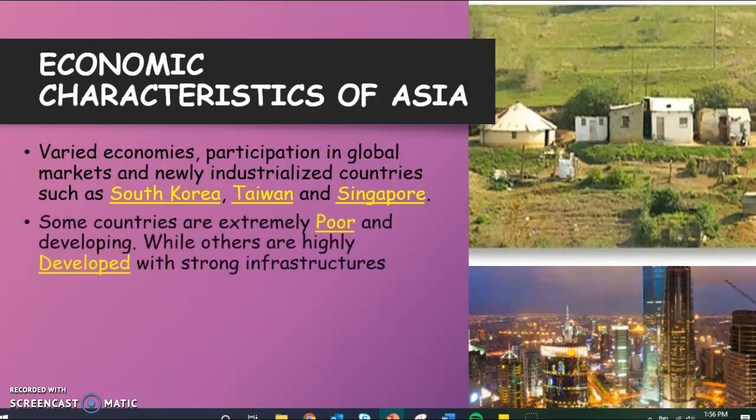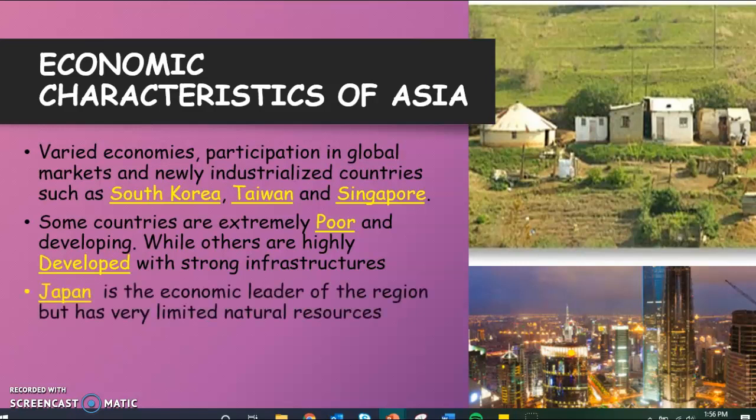However, there are some countries that are extremely poor and developing. And as I said, others are highly developed with very strong infrastructure. So there's a lot of variety in this part of the world between developed and developing countries. Japan, however, is the economic leader of the region. However, it has very limited natural resources. Why is that? Well, if we think of Japan, we remember that Japan is an island. It's an archipelago, a group of islands. And so it has very limited natural resources, but it is, of course, known for technology.